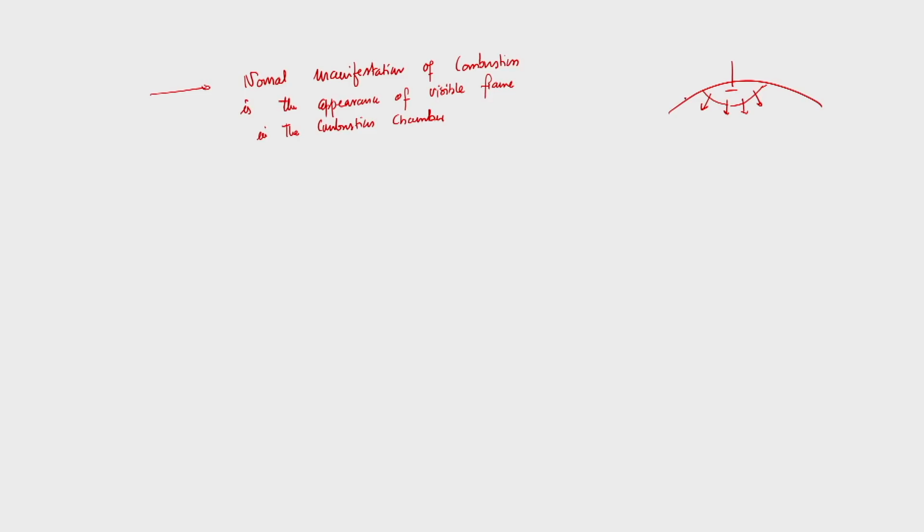In that way the flame proceeds in the combustion chamber, and overall the entire compressed charge in the combustion chamber will take part in the combustion, and combustion will be completed. So, here the combustion is almost uniform, and when the flame moves in a fairly uniform manner, we can say that it is normal combustion, but it is not the case always.